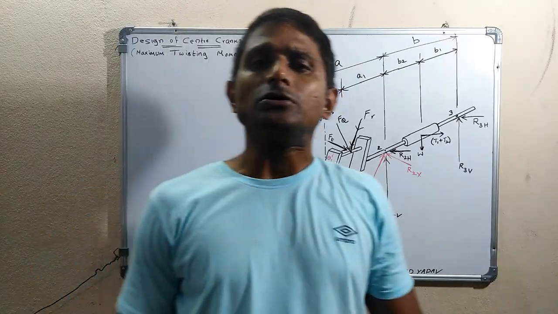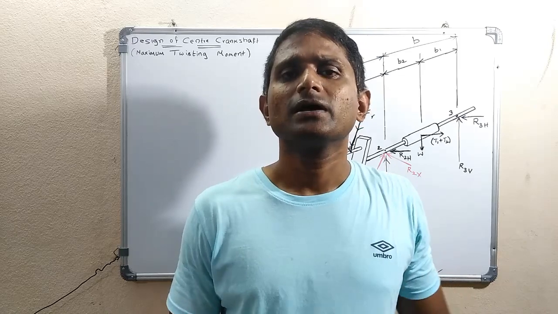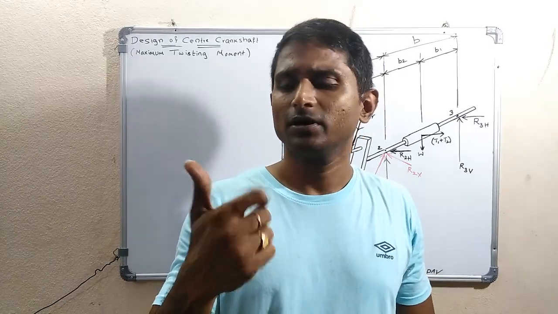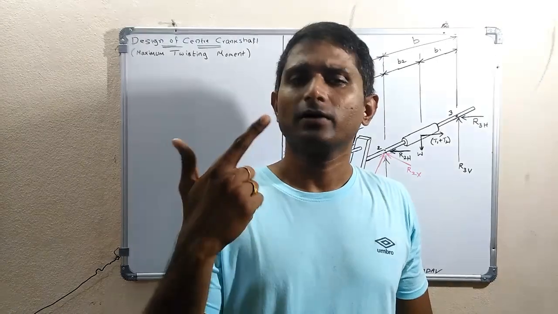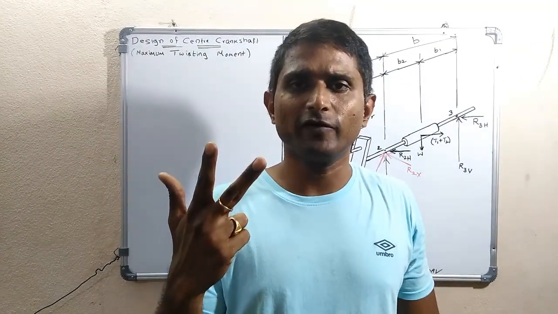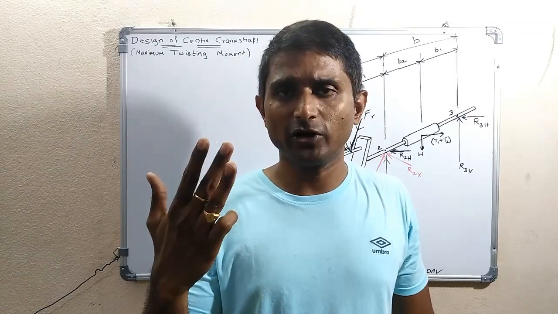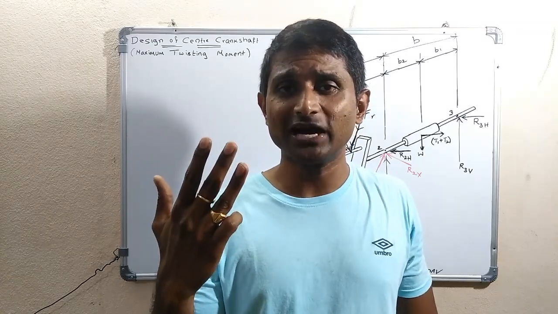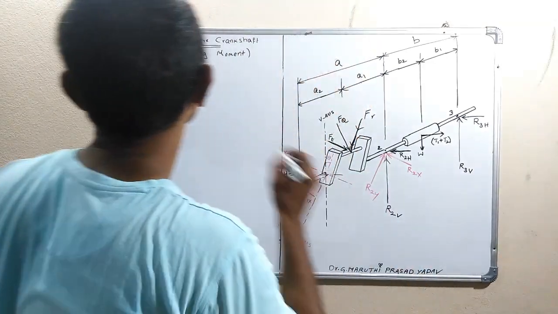Okay, so let us start the design part, where we have to design the crank pin, that is the crank pin diameter and length. Next, the crank web cross section, width and thickness of the crank web or crank arm. Next, we have to find the shaft diameter under the flywheel. Finally, we have to find the diameter of the shaft at the junction of the web. So let us start with the crank pin.